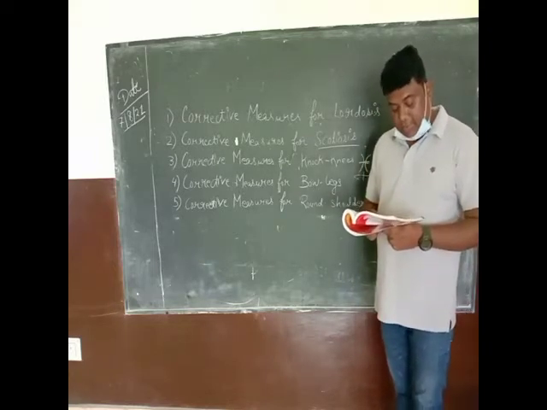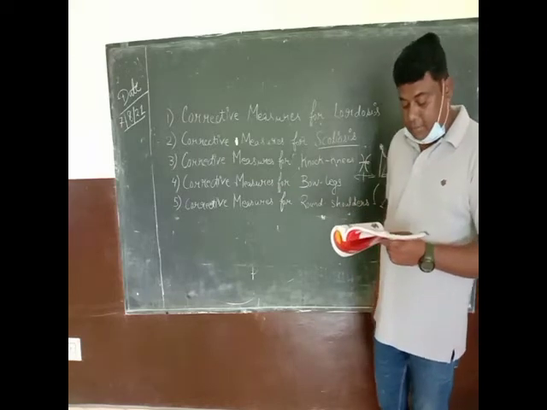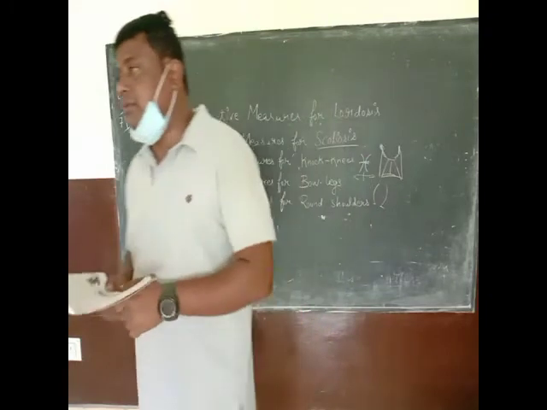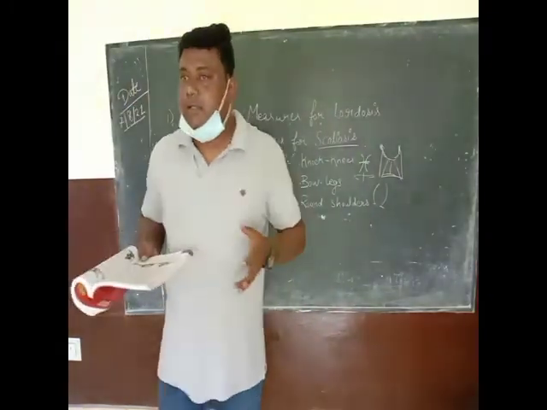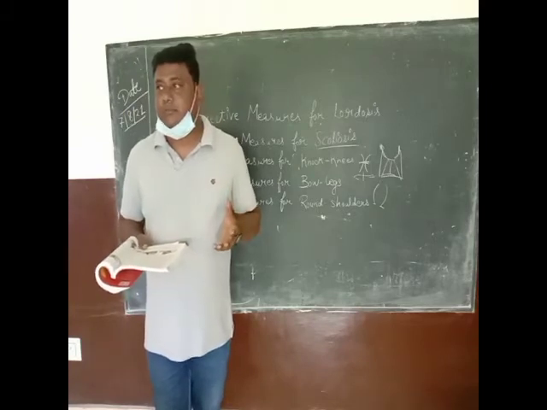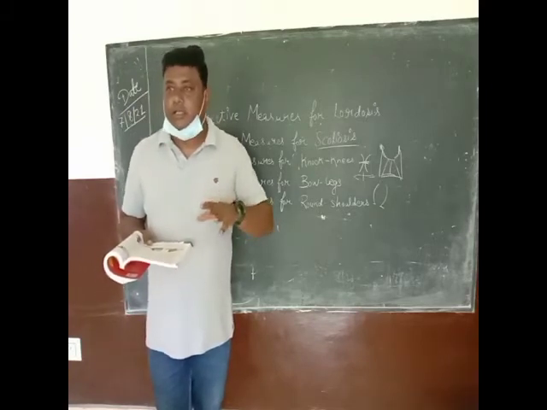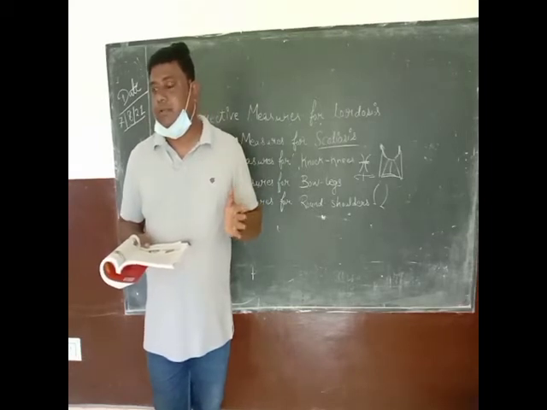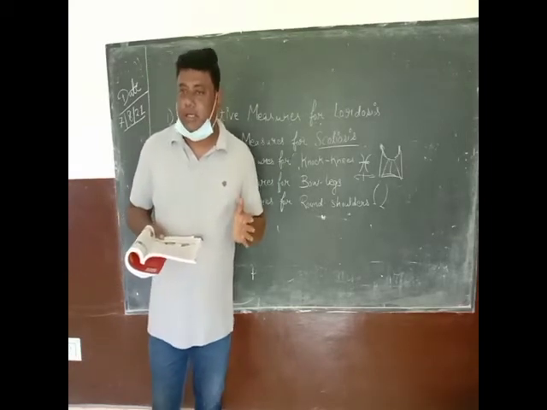These exercises help in a limited way to decrease curve angles. We have various angles because we have a skeleton system, and each and every joint here has its own angles.